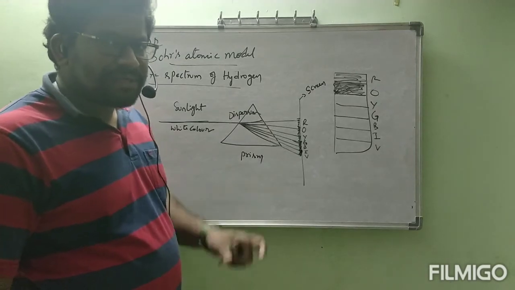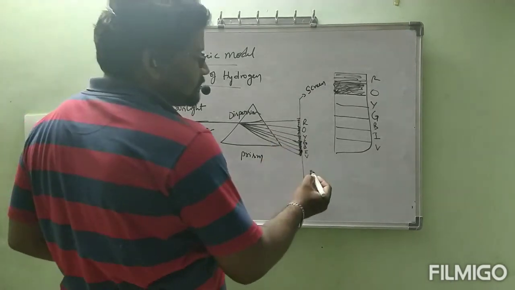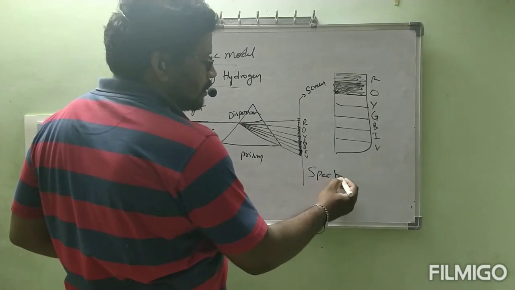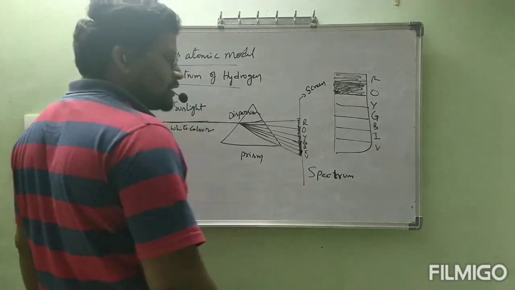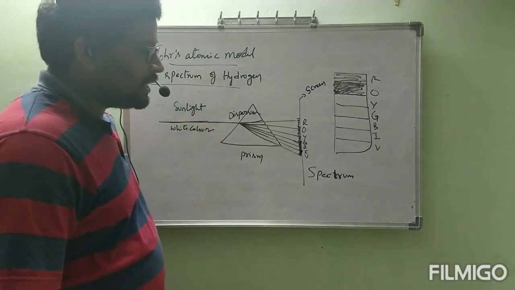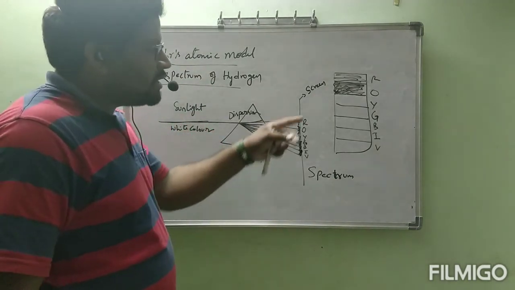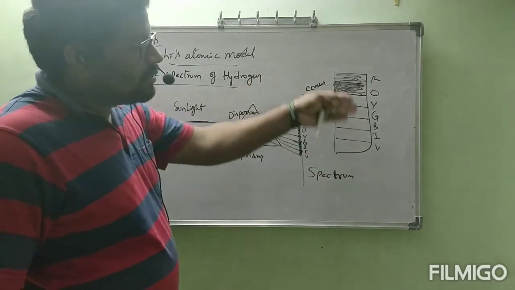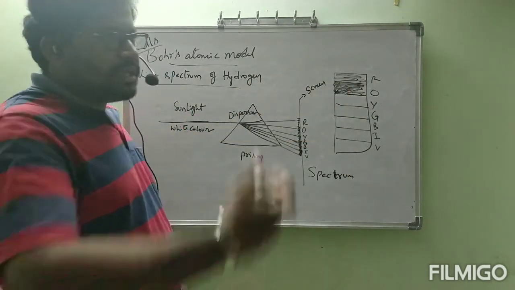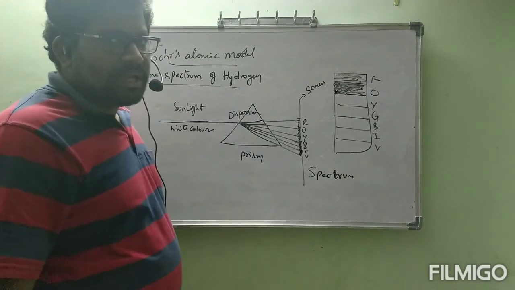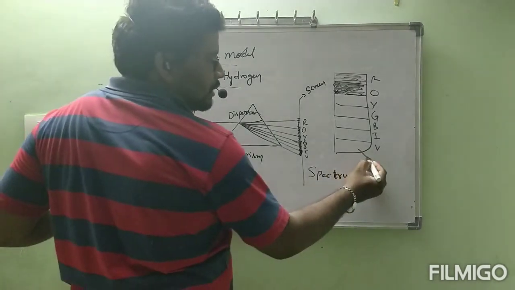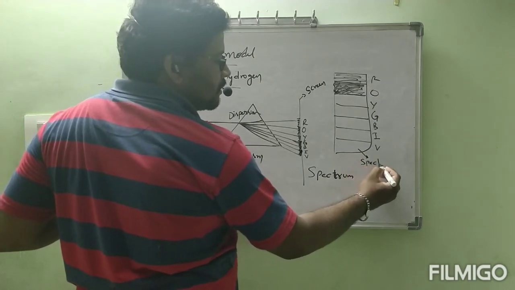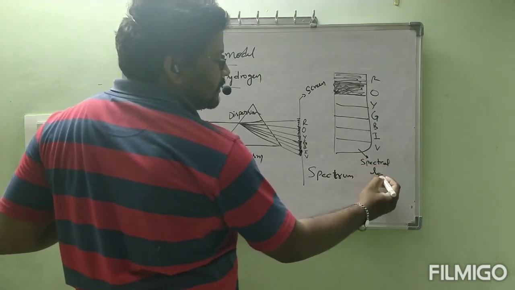Okay. The arrangement of 7 colors is called spectrum. See, violet, indigo, blue, green, yellow, orange, red. Those 7 colors appear on the screen. That is called spectrum. And each color is called one spectral line.